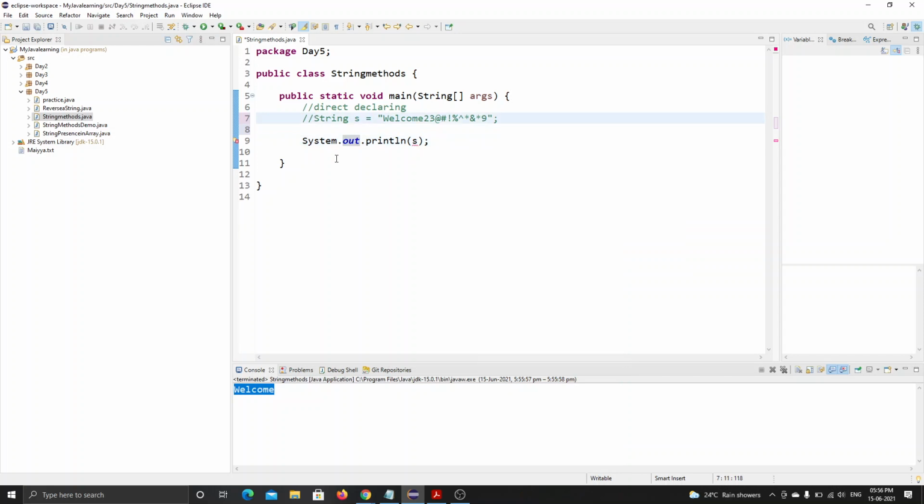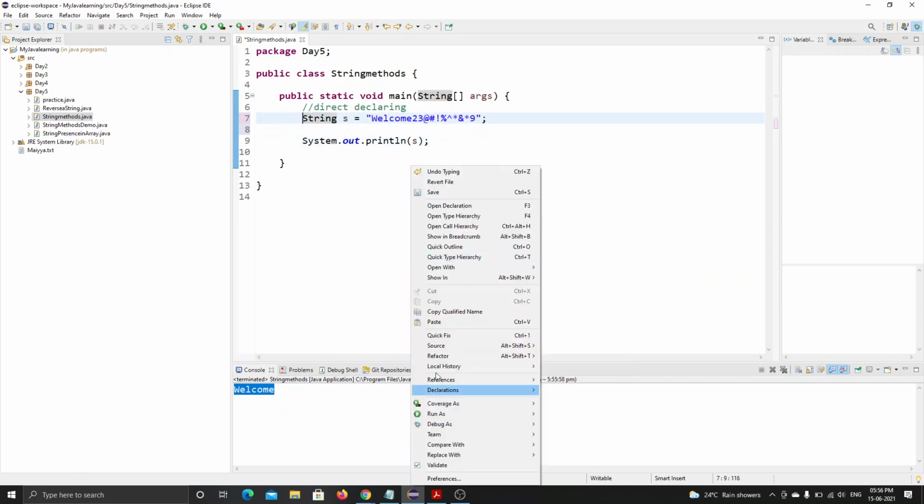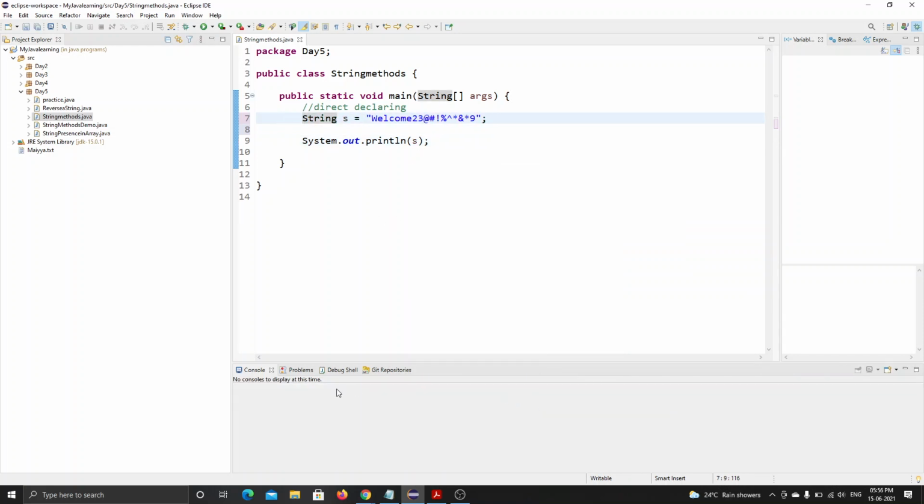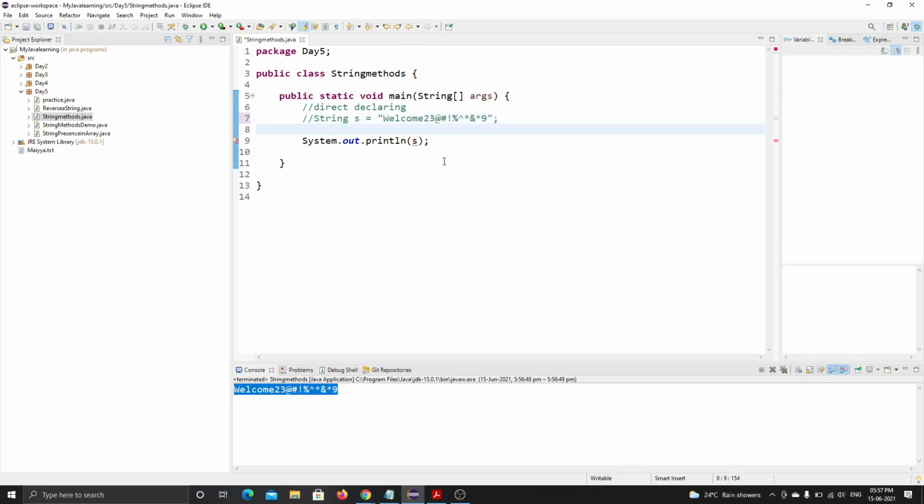See, when I run this, it prints me everything that is inside this double quote. You can write whatever you want inside this. It's like storytelling, or you can store any story here. It doesn't make any changes. It stores it as a string. Okay.